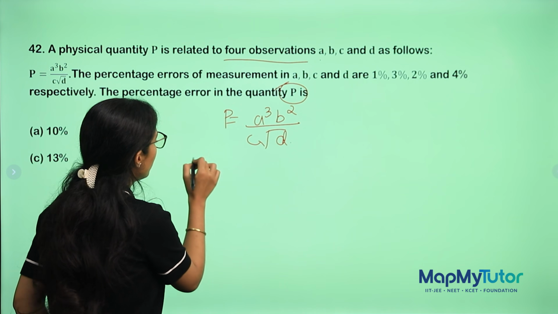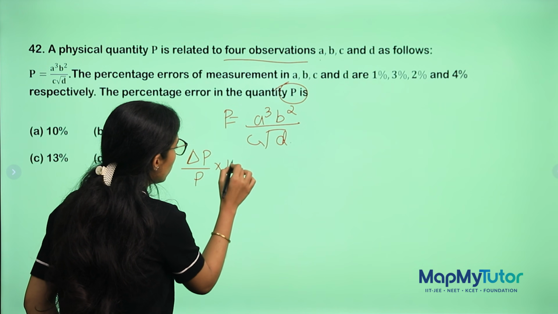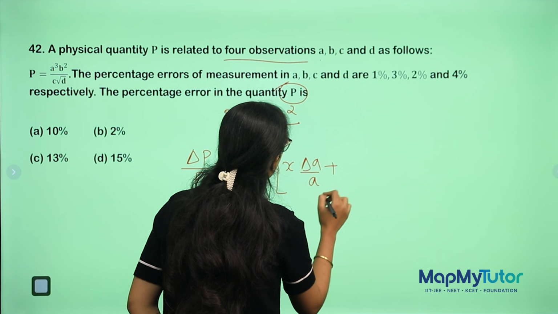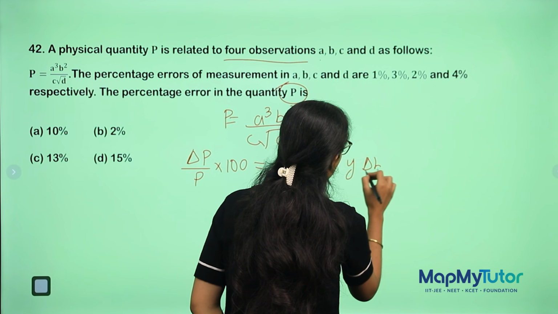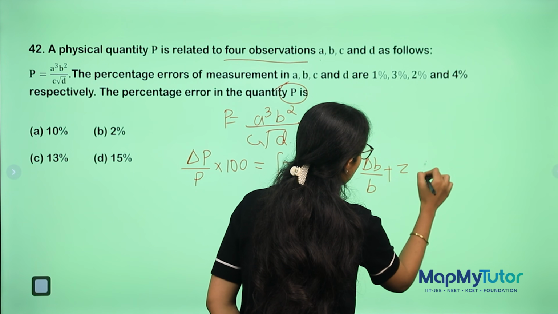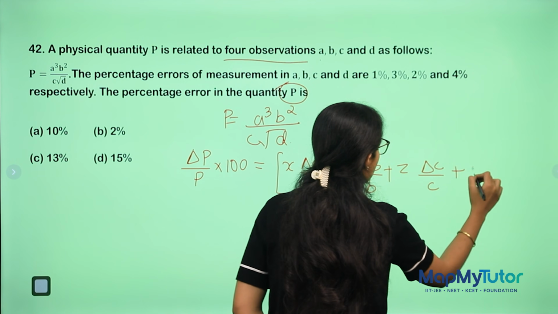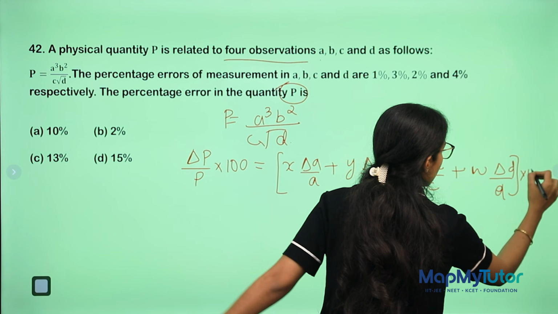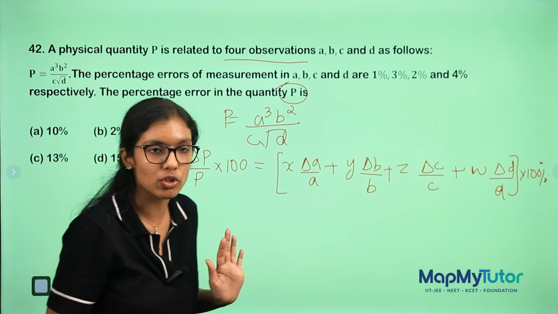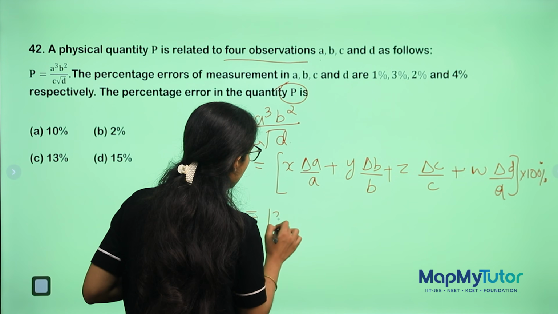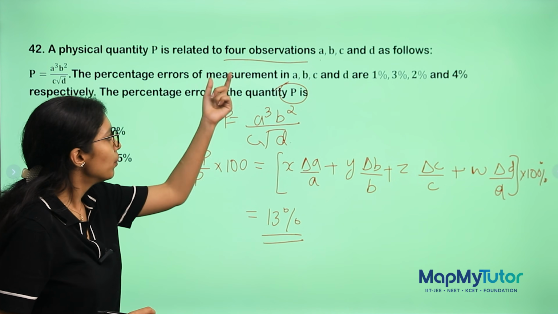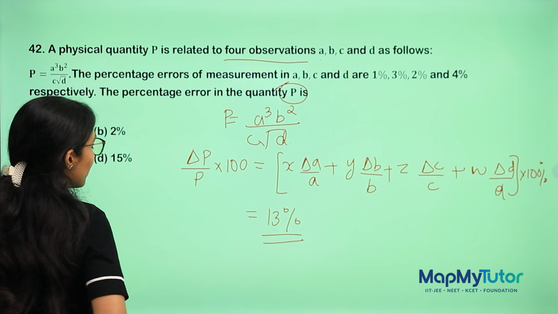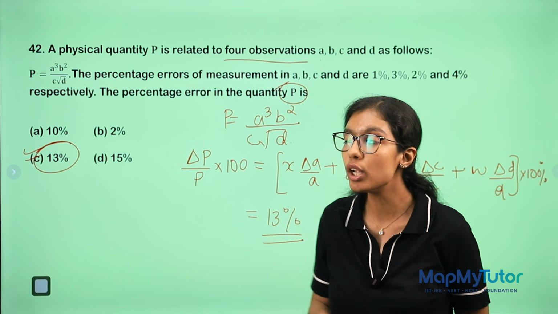First you will write the percentage error of it. Del P by P into 100 equal to X del A by A plus Y del B by B plus Z del C by C plus W del D by D into 100. Now simple, put your values, get your answer. When you put your values, it will come out to be 13%. Now this is very simple. Put those values into this. You will get your answer as 13%. If you didn't get it, do let me know in the comment section. I will be responding to all your comments.